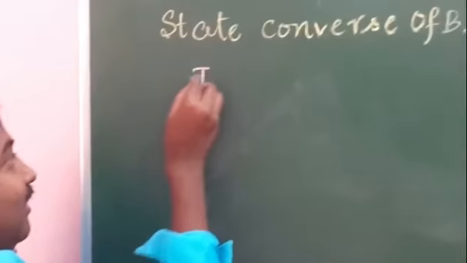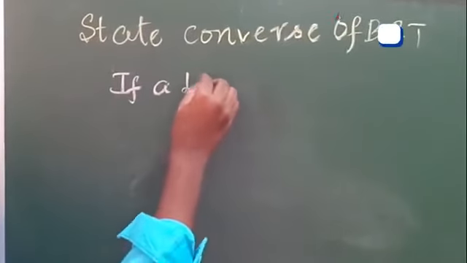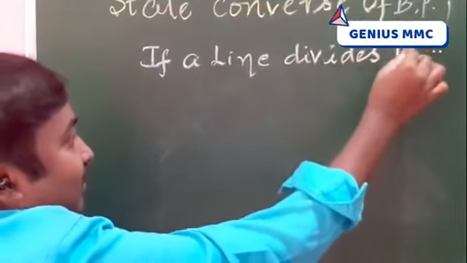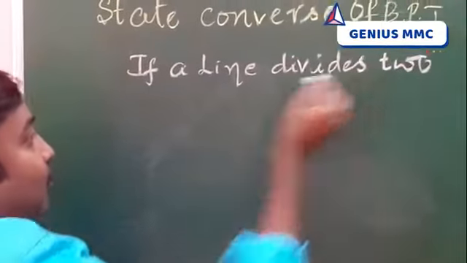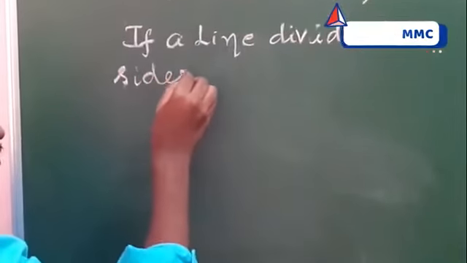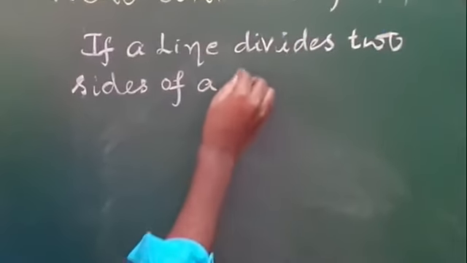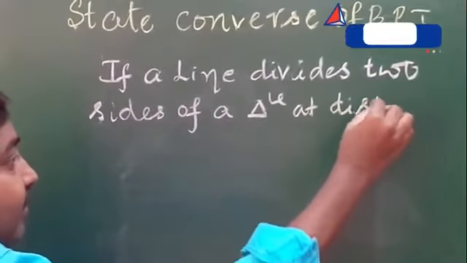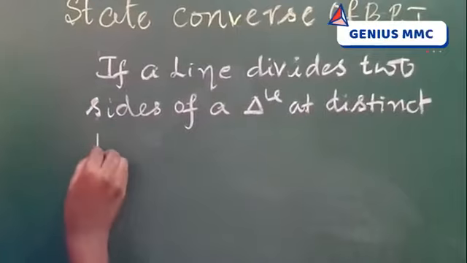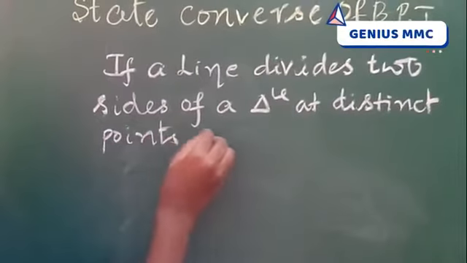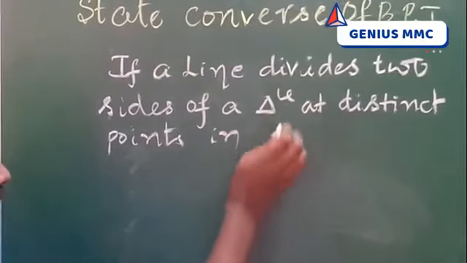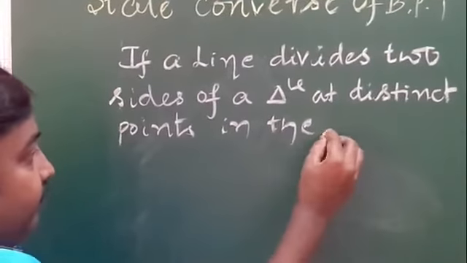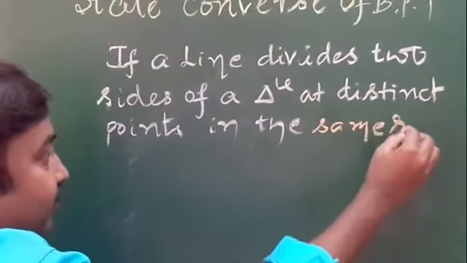If a line divides two sides of a triangle at distinct points in the same ratio,